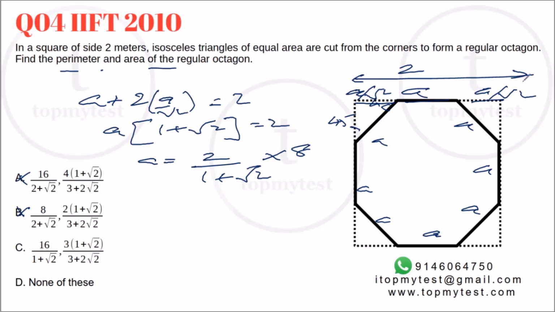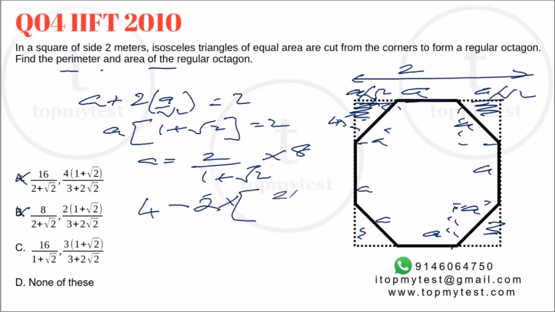Let's take the full square. Full square is 4, 2 square is 4. From this, I have to chop off this area, this area, this area, this area. So these are 4 half squares, which means if you combine these 4 portions, you will get 2 squares. And what will be the area of the square? Side of the square is A by root 2. So area will be A square by 2. So this square divided by 2. So 2 square by 1 plus root 2 whole square, whole divided by 2.